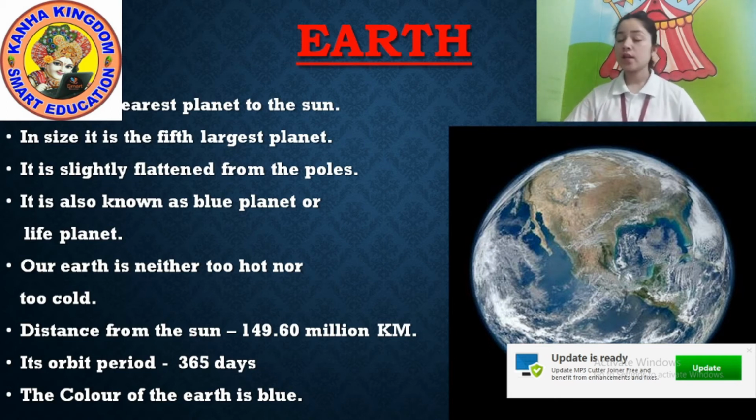Obviously, it is known as the blue planet because 70% of the earth is water, and only 30% is land. We find natural resources here: air, water, forest, all animals, all things. That's why our life is possible here.